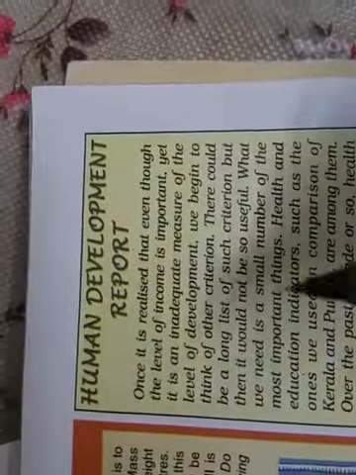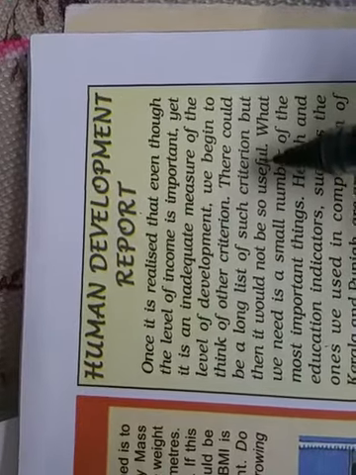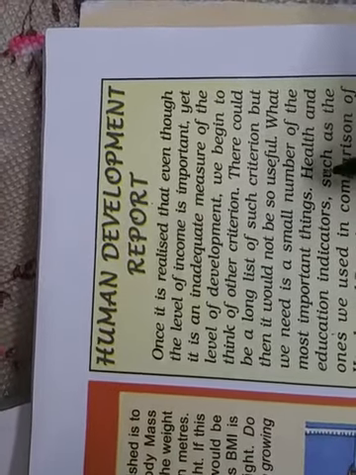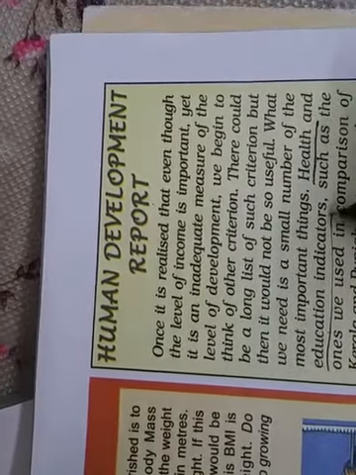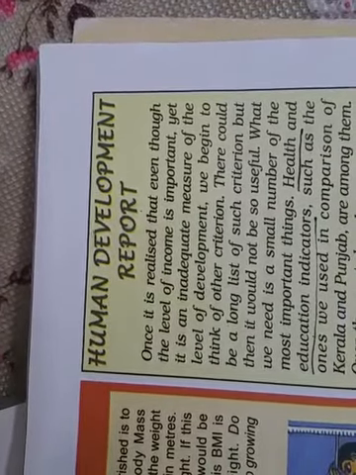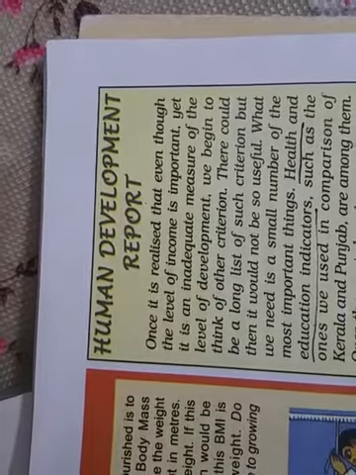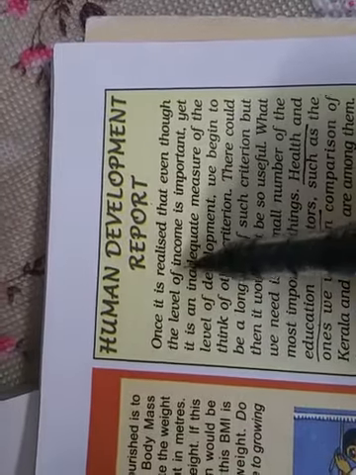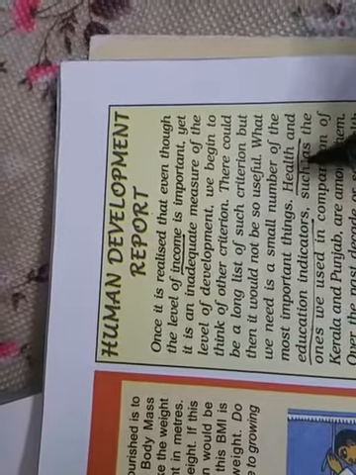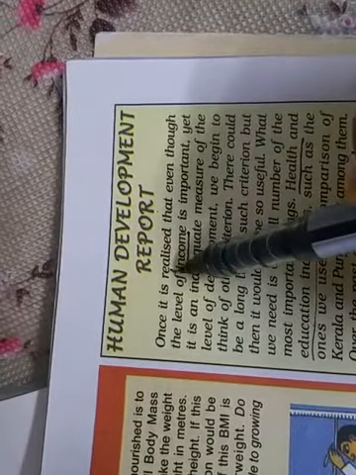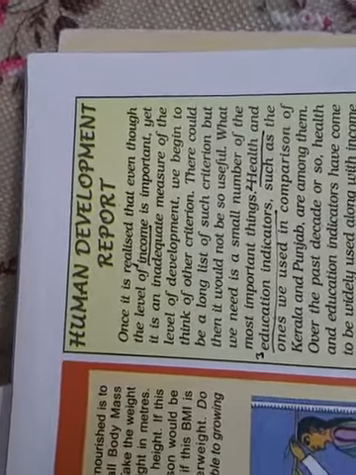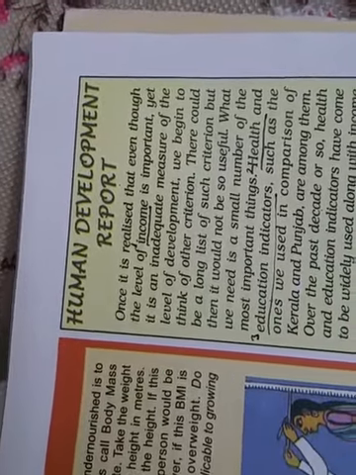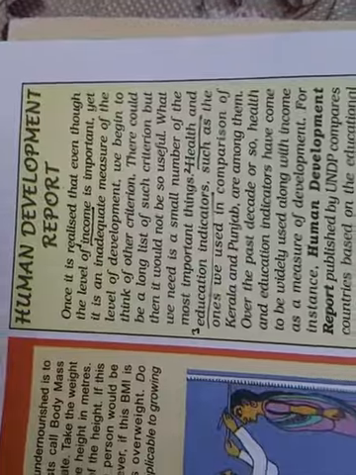Here a very good example is given in a book, Human Development Report. Here two more criteria are also used while making comparison between the people, or the countries, that is health and education indicators. So there are three major indicators used while making comparison between different countries: number 1 income, number 2 health, and number 3 education. These are three basic parameters or indicators which are used for making comparisons.